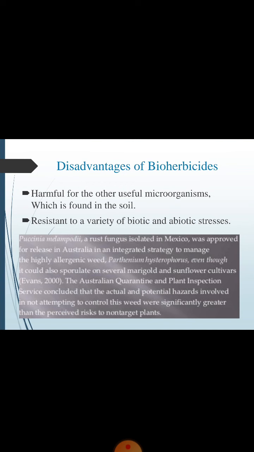So see here, that is the thing I was saying to you: such major effects can occur on our desired crop, because we are trying to shoot out the weed, so there is a chance we can shoot out our main plant also, okay.